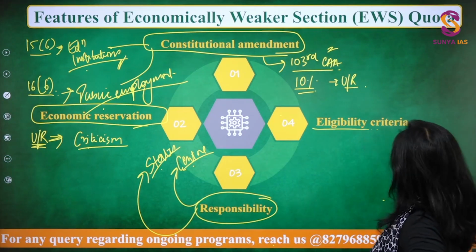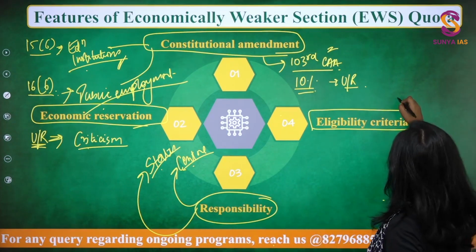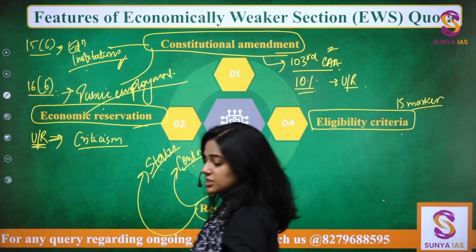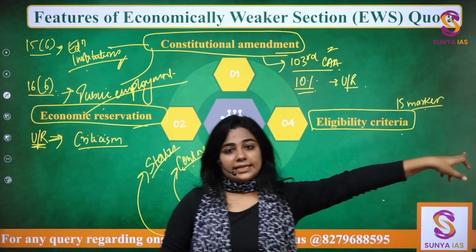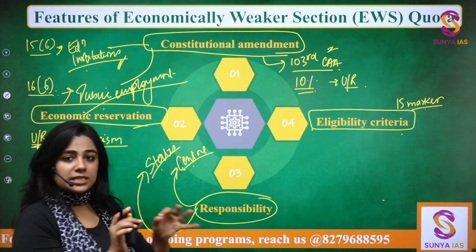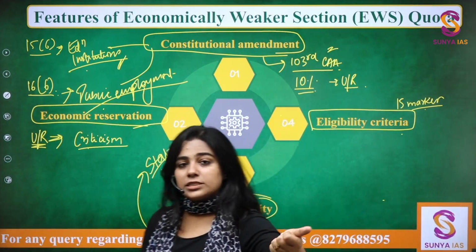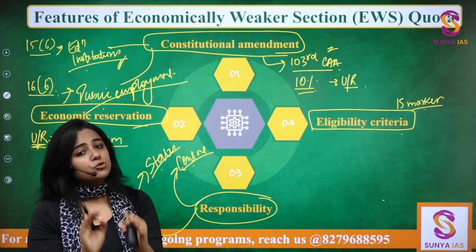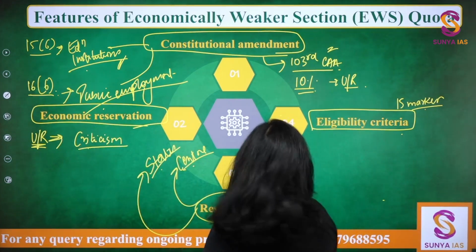Now, this is very important, and in your paper, if you get a question, let's say a 15 marker on entirely this economic criteria based reservation, then you will write the eligibility criteria. If you get a 10 marker on this, you will not have enough space. You will just write the basics, and you will move on to the benefits, disadvantages, way forward, right? Because in a 10 marker, the space is very less. These are just 2 sheets. But in a 15 marker, you can make a sun type diagram and you can just write eligibility like here.